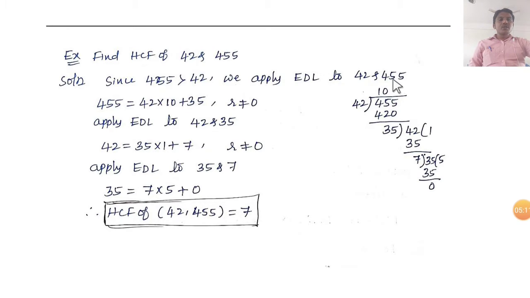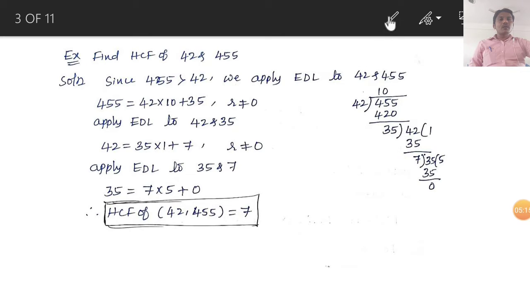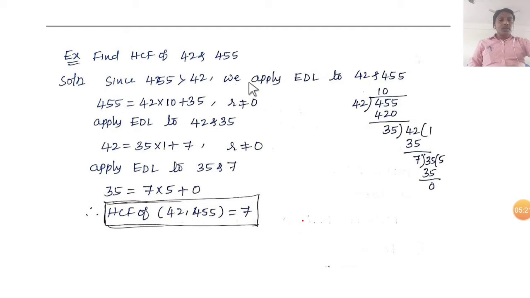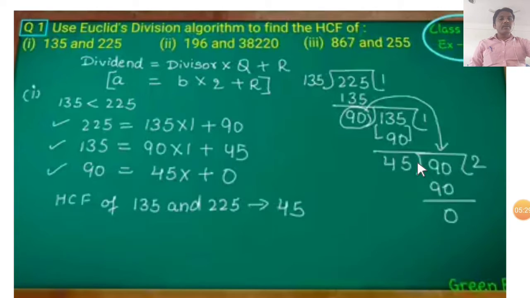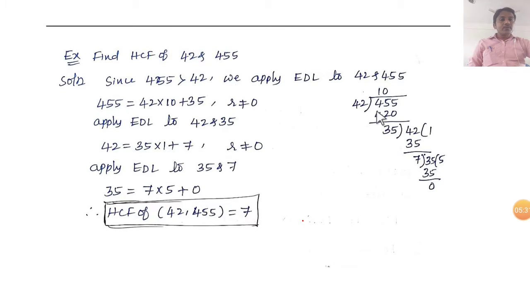What does Euclid's division lemma state? a is equal to bq plus r. So we have to divide 455 by 42. 42 tens are 420.